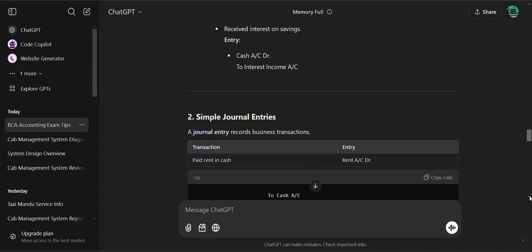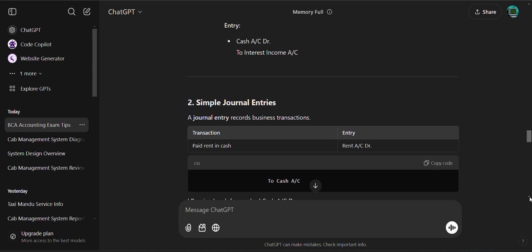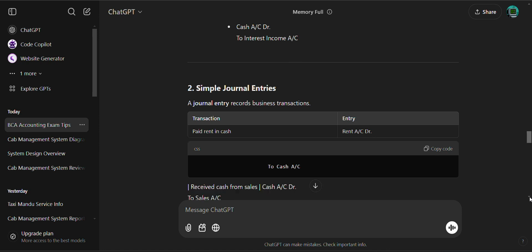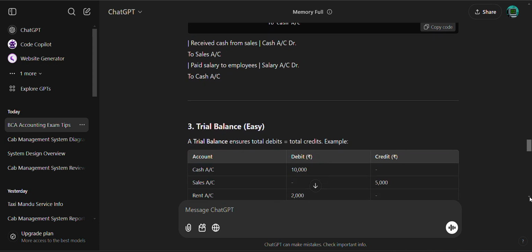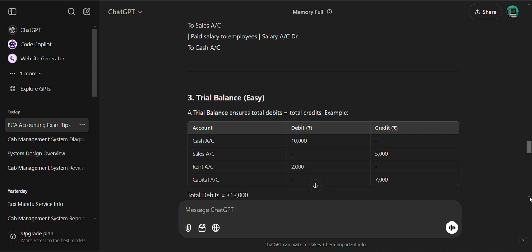Simple journal entry. A journal entry records business transactions. Paid rent in cash: rent account debit to cash account. Received cash from the sales: cash account DR to sales account CR. Paid salary to the employee: salary account DR to cash account CR. Trial balance, easy. The trial balance ensures the total debit equals the total credit. Cash 1,000, then credit